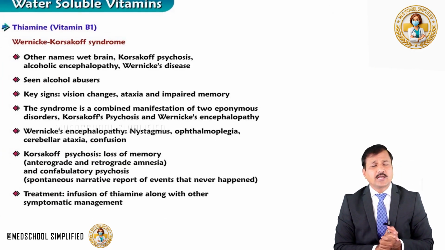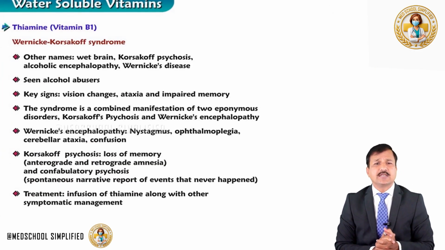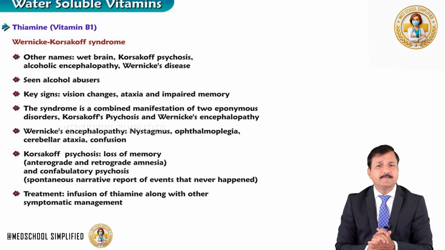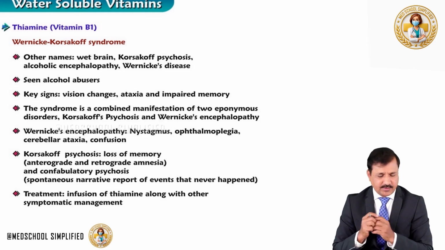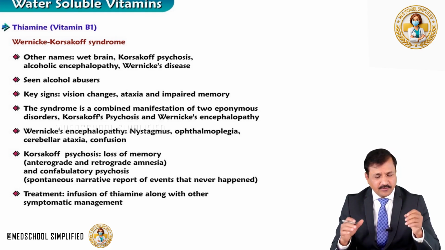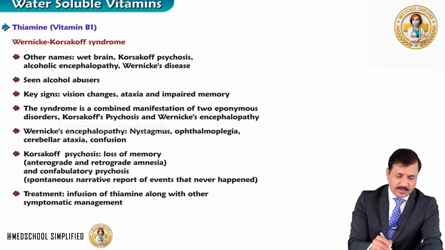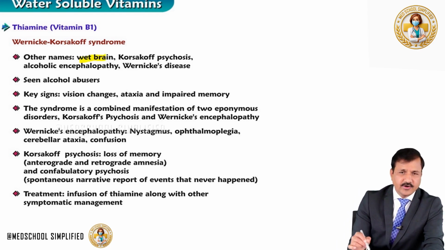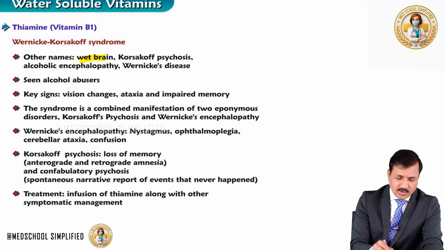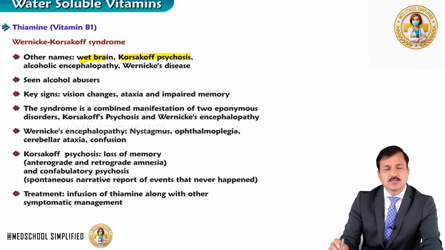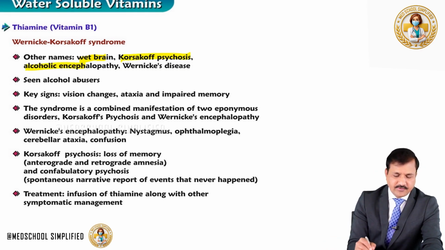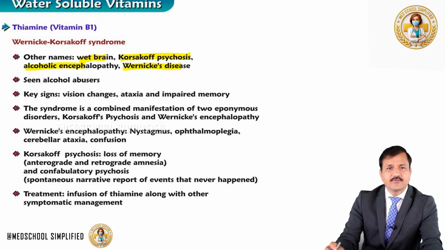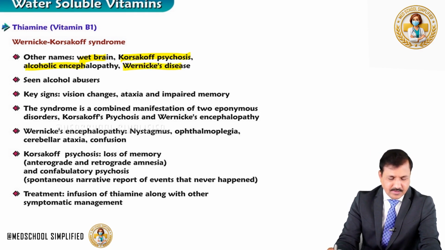Coming to a type of beriberi that is seen in alcoholics, called Wernicke's encephalopathy combined with Korsakoff psychosis. The other name of Wernicke-Korsakoff syndrome is wet brain. It is also referred to as alcoholic encephalopathy, or simply Wernicke's disease.